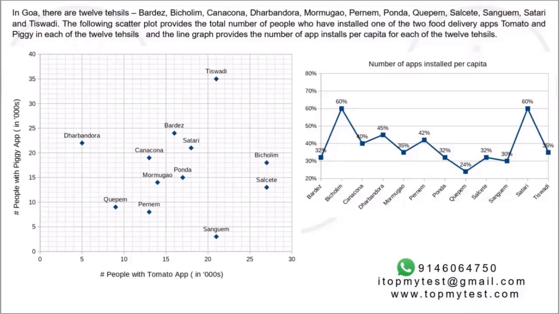So let's see what this says. The data seems pretty scary. How difficult the question is, let's see. In Goa, there are 12 tehsils: Bardez, Bicholi, Kankon, Dharbandora, Marmagaon, Perne, Ponda, Kepe, Salsett, Sangye, Satari, and Tiswadi.